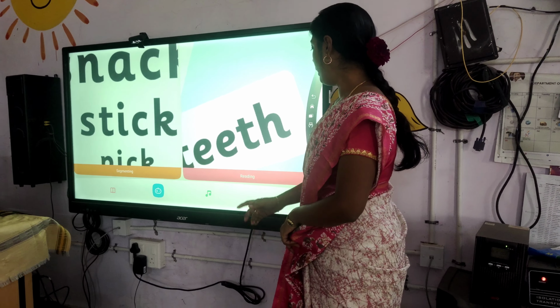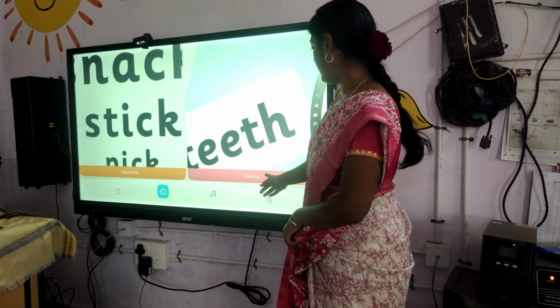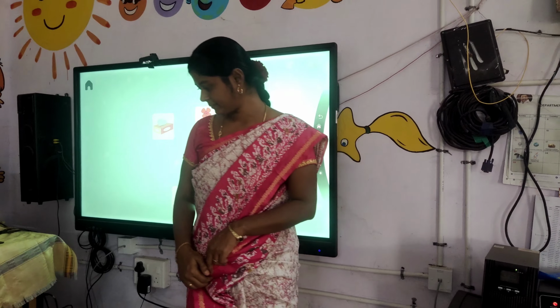Polyphonics. Now you are going to do this part, reading. In this part, you are going to read a word using the sounds and you have to touch the picture for that word. Okay? Yes, Miss. I will show you an example. Read the word and tap on the picture that matches it.